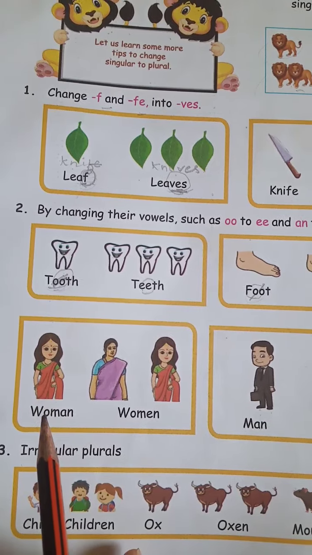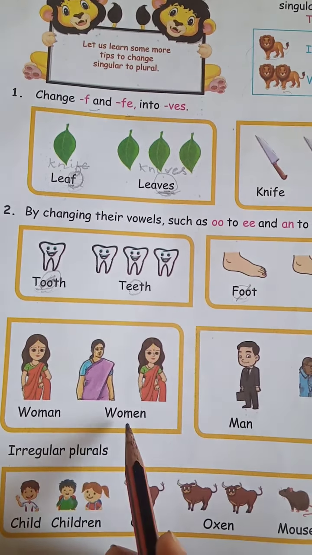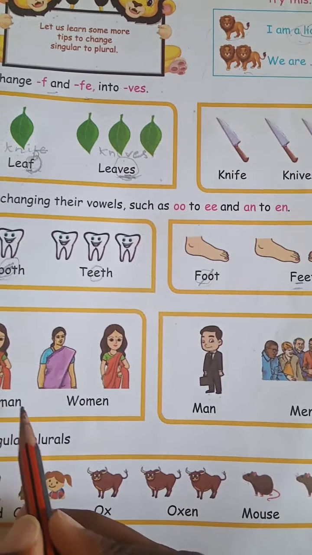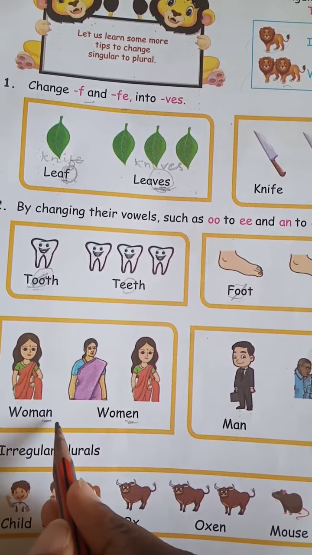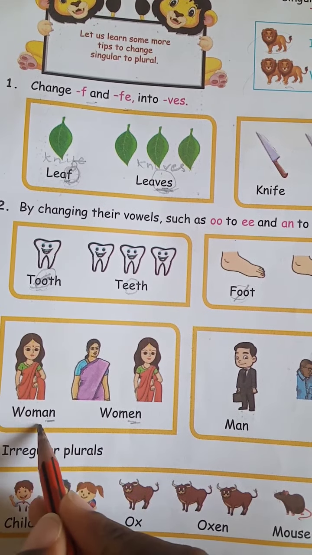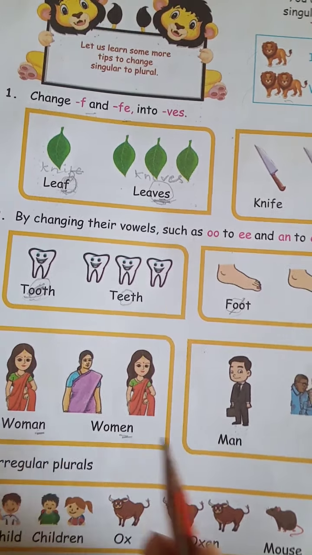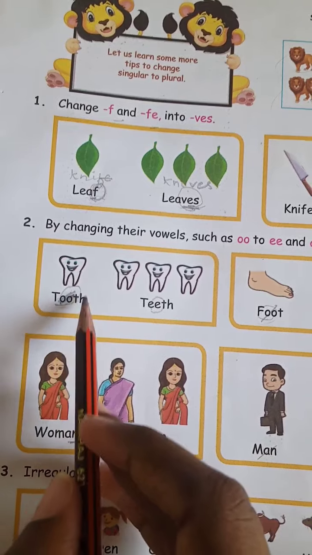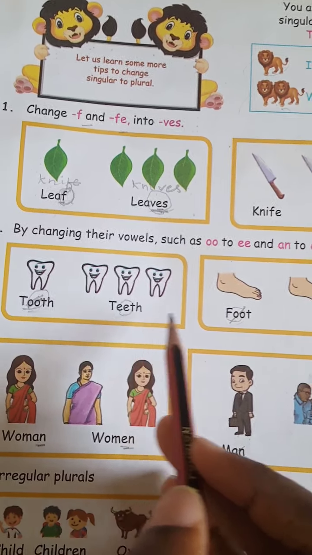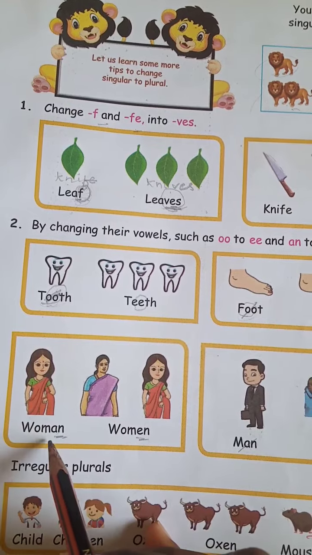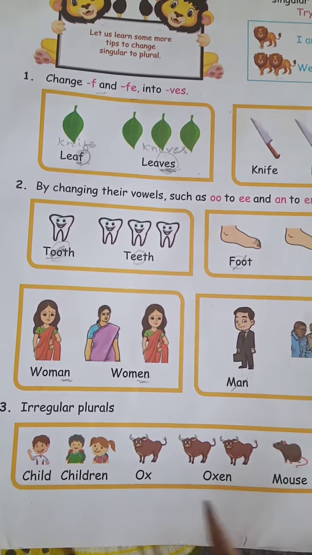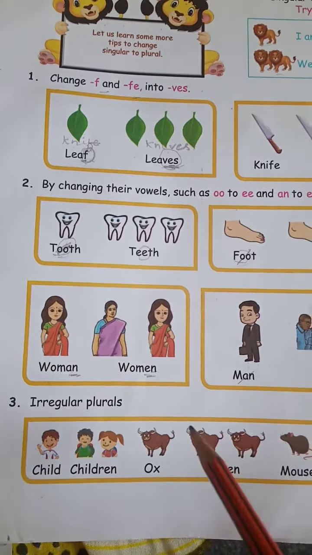Now an. Woman, to make into plural you will write an. If in a word you have an, you will remove this an and add en. Woman, women. Okay, man, men. I told you that you have to remove this an and add en to make it plural. If in a word you have oo, you will remove this and add ee. If you have an, you will remove this and add en. Okay, now these are the three conditions. Now we'll learn some more rules.